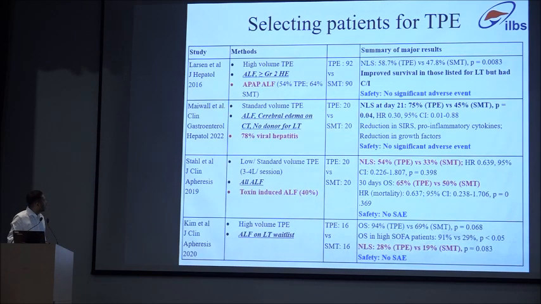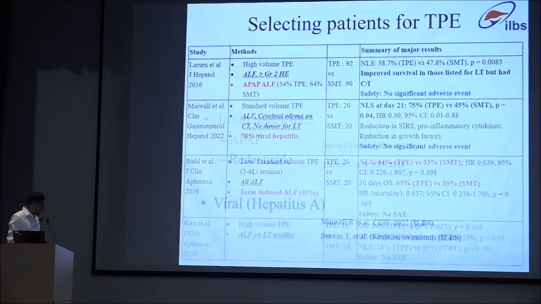So, let us see how the studies have selected patients. The Larsen study selected ALF with grade 2 or more HE. Dr. Rakhi selected ALF with cerebral edema on CT and no donor for liver transplantation. Stahl selected all ALF, and this Korean study selected ALF on the LT waitlist. More importantly, the etiologies were acetaminophen, viral hepatitis, toxin induced, and so on.